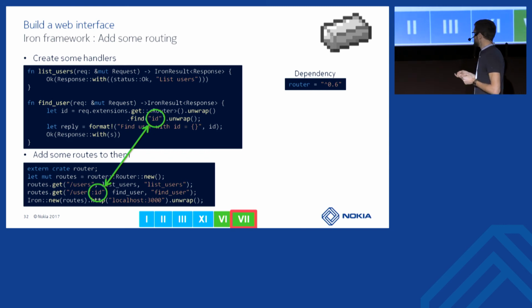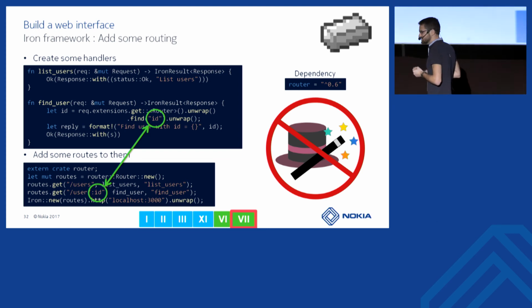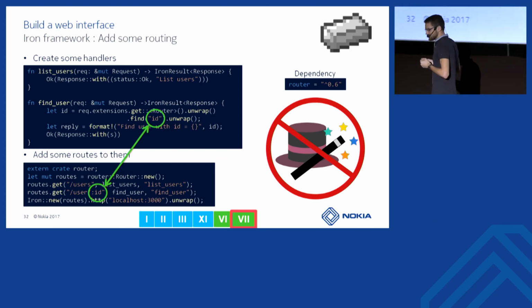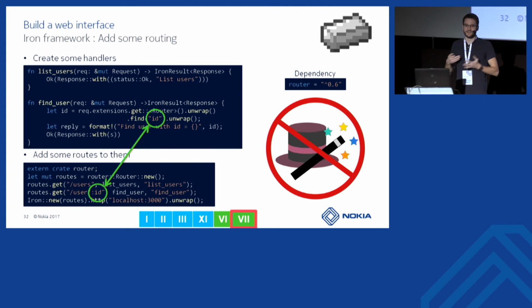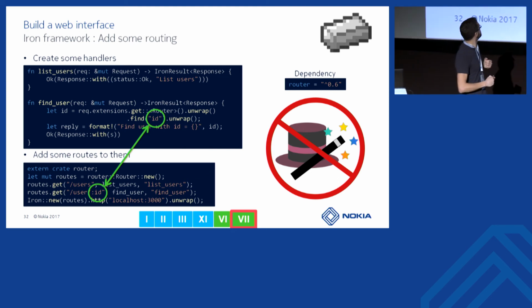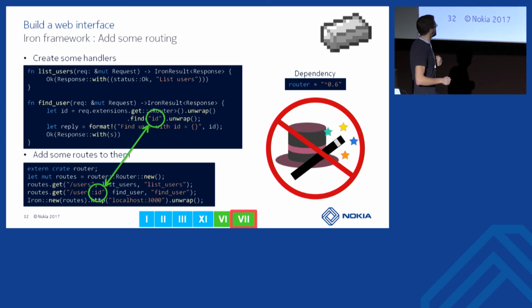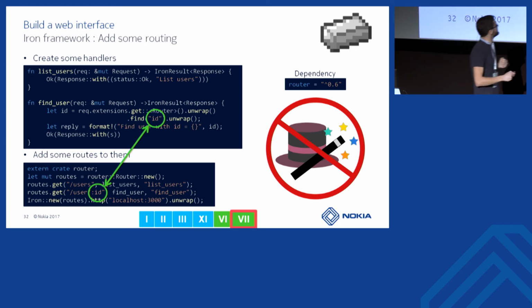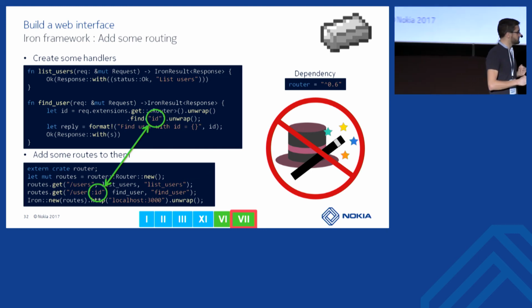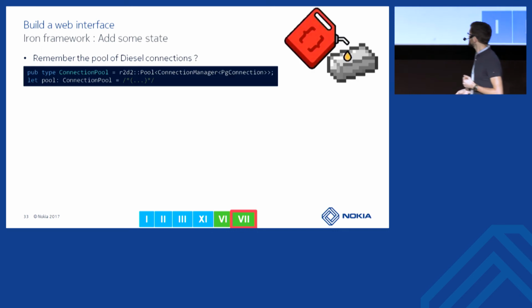Well, this library, I like it because there is no magic in it. You can quickly understand everything which is done by the library. In fact, here there is an extension added to the request by the router. So each time the router gets a new request to handle, it will add parameters to it if there are some parameters to be added.